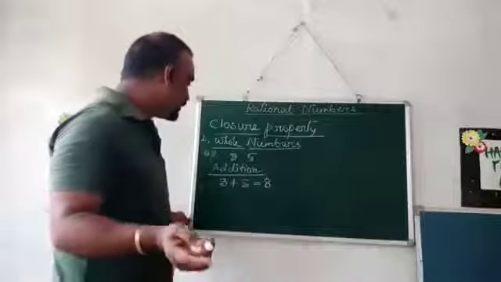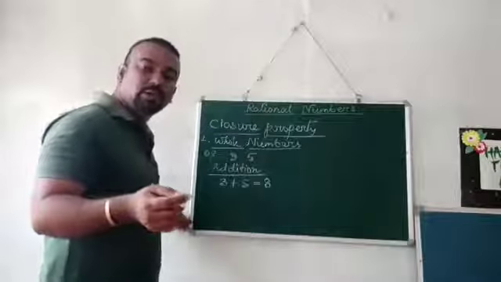The second operation we will do is subtraction. Let us see.